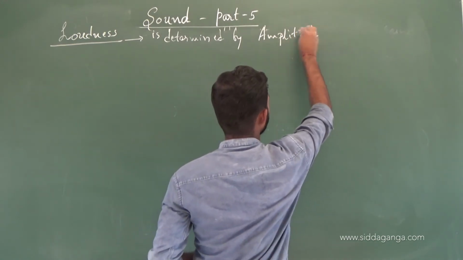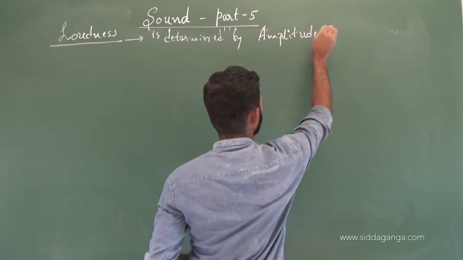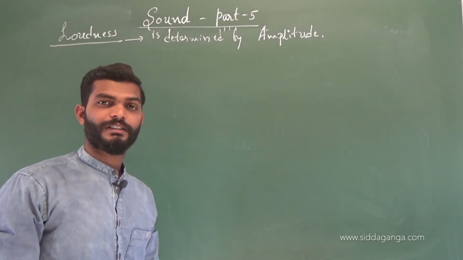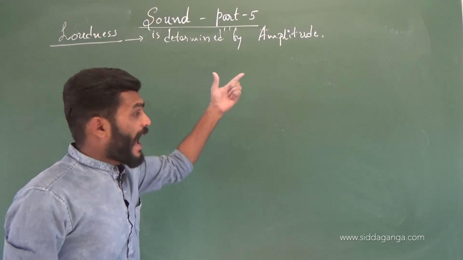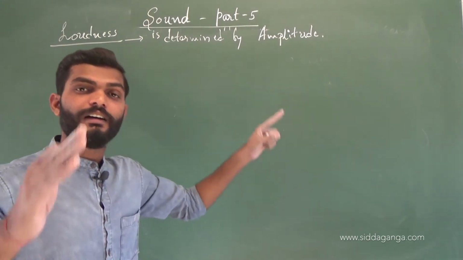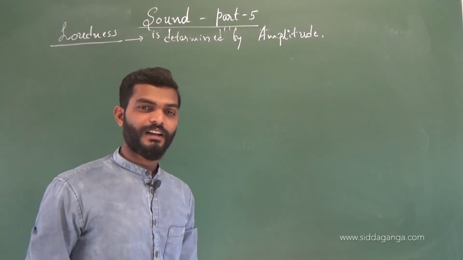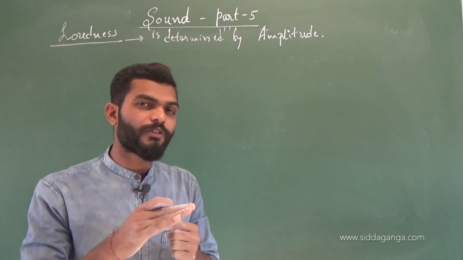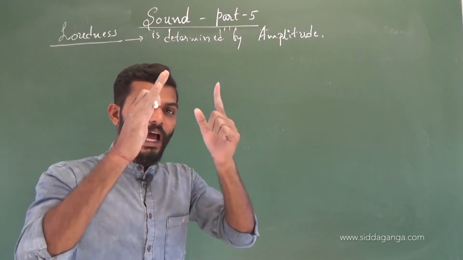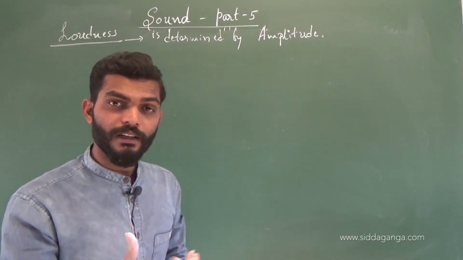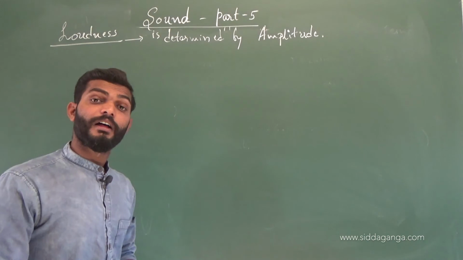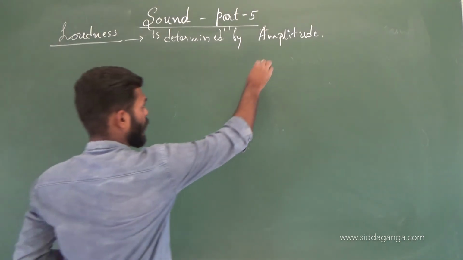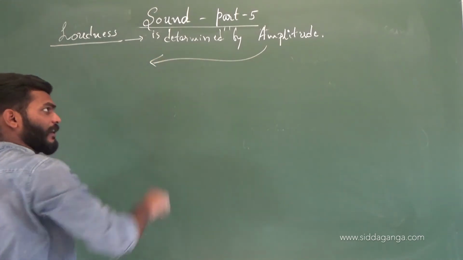Amplitude of the sound. Understood? Amplitude of a sound determines its loudness. Less the amplitude, the sound will be soft. More the amplitude, the sound will be loud. It will be a loud sound. Now, the amplitude of a sound depends